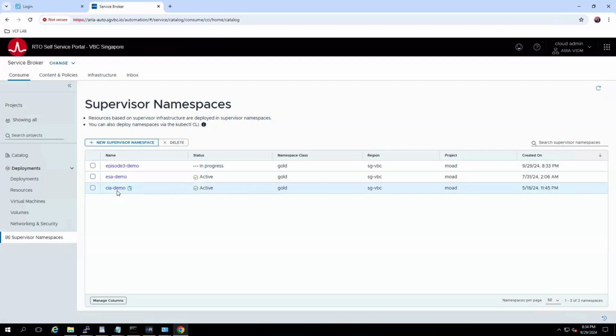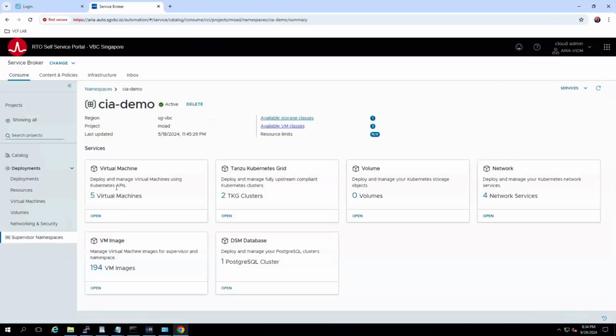While this is creating, I can walk you through another namespace that I have already created here, CCI demo, which is active. I can go into this CCI demo namespace and see all these resources are now available for me to consume. For example, virtual machines. You can deploy and manage virtual machines using Kubernetes APIs, and create TKG clusters. You can create storage, like for your persistent volume requirements or attaching volumes to your virtual machines.